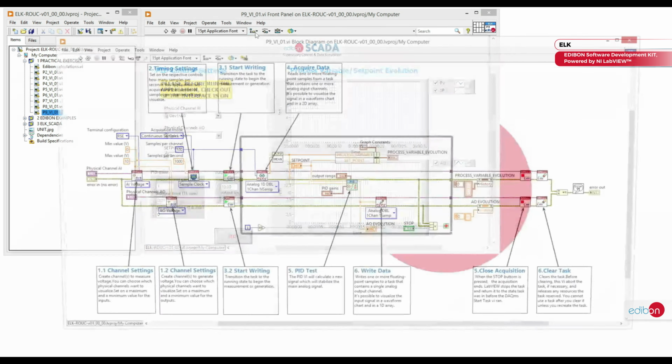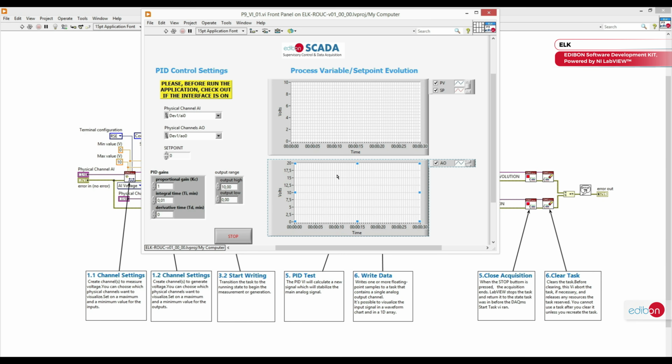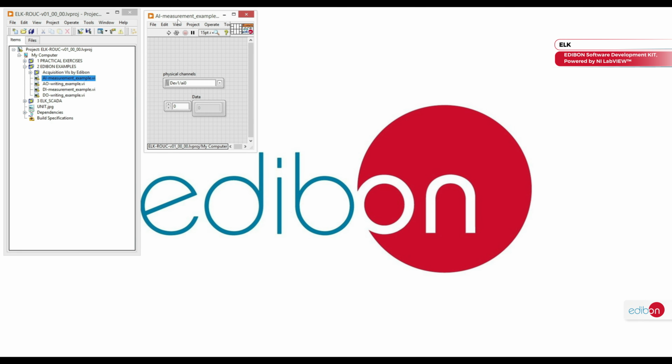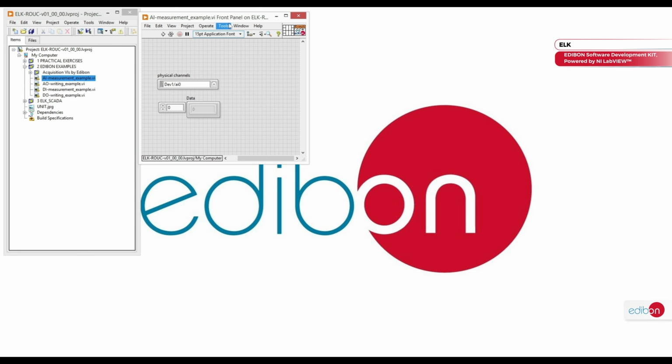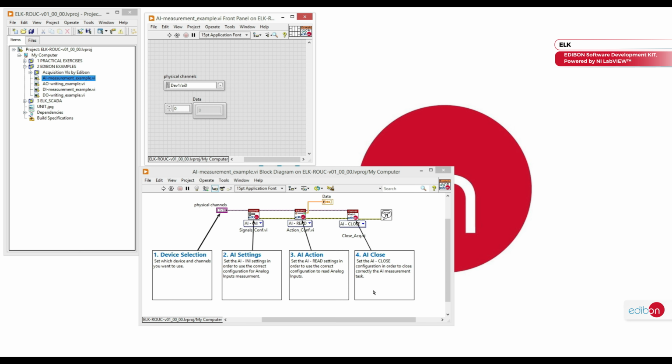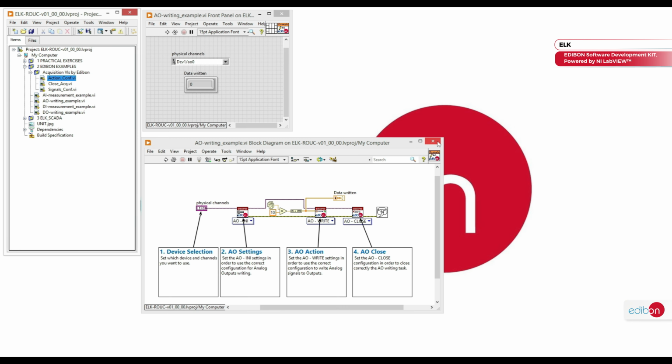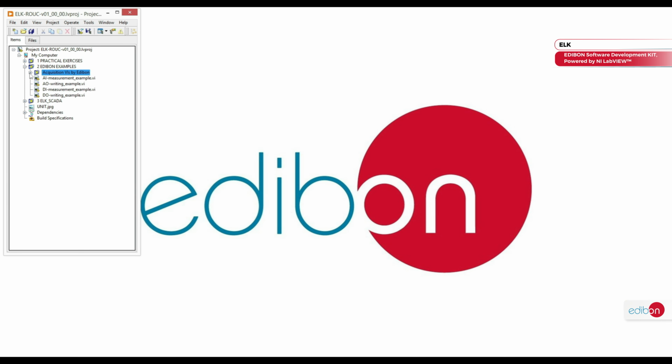As a practical demonstration, we will see how to create a level control program using the VIs included in the ELK. Throughout the process, the necessary steps for creating a new VI, configuring control loops, implementing analog signal acquisition, and applying gain and offset adjustments to scale signals to the desired measurement units will be detailed.